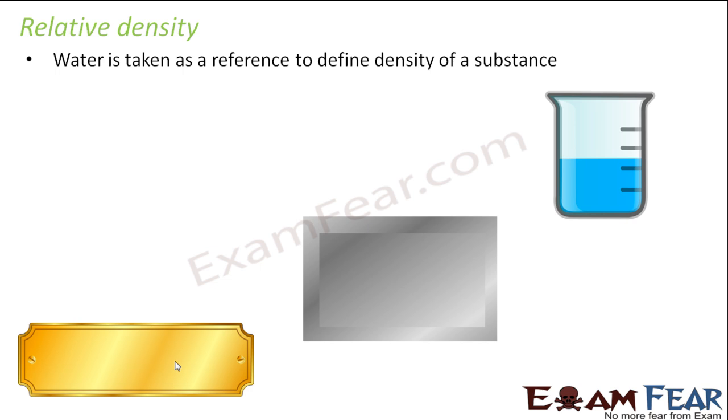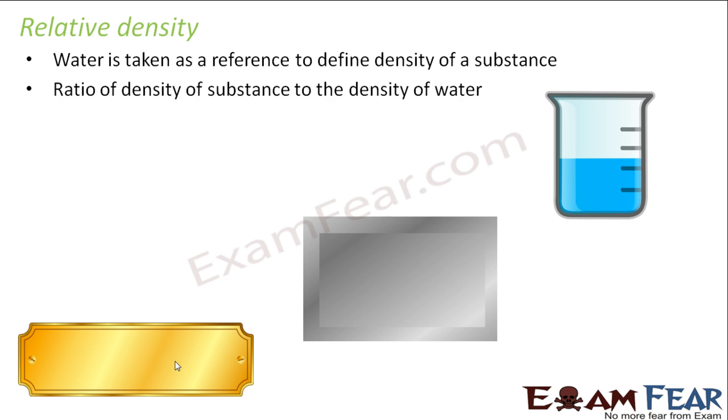Water is my base. So now I say relative density is the ratio of density of a substance to the density of water. Density of water is my reference. Now I give a number. So now I don't say 19.3 into 10 to the power 3 kg per meter cube. I just say the relative density of gold is 19.3. Writing 19.3 is simpler and easier than writing 19.3 into 10 to the power 3 kg per meter cube. Right? So relative density is a comparative density with water.